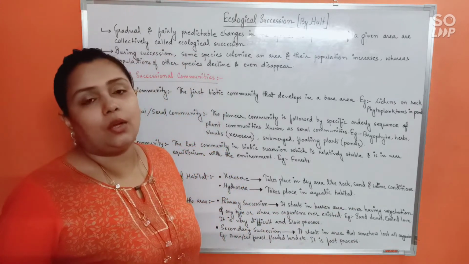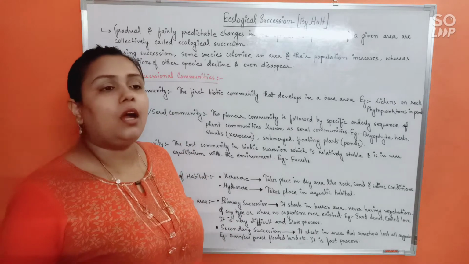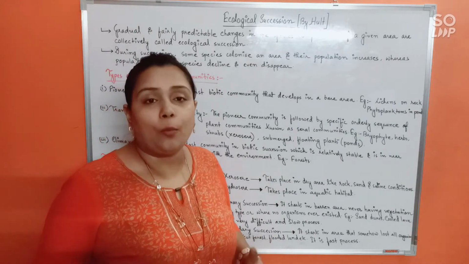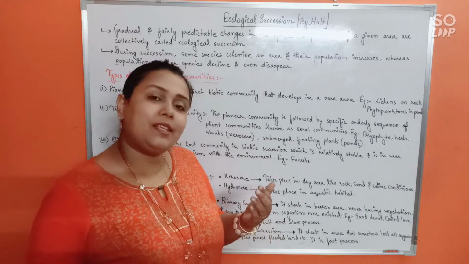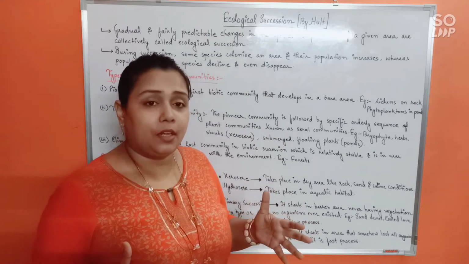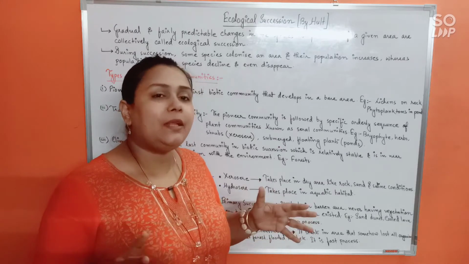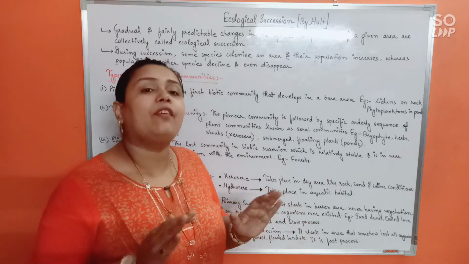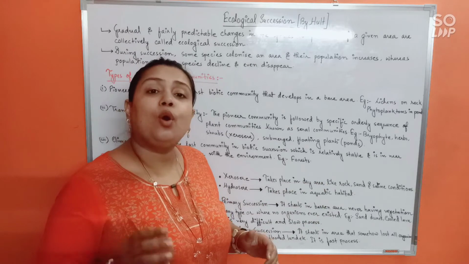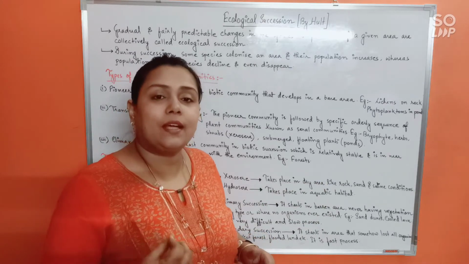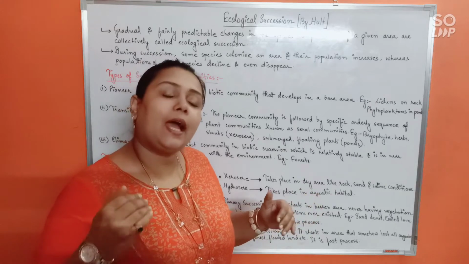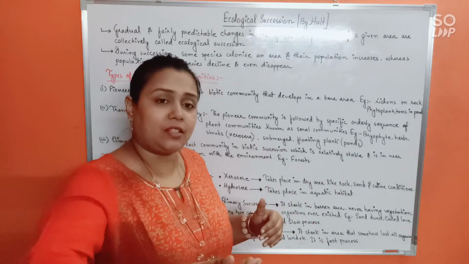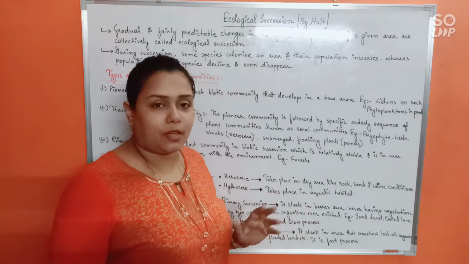So suppose, what I was telling you about, suppose a new area has been formed. Part of the land which was under the sea has suddenly appeared. So in that case, that is a completely barren area. No organisms have ever lived there, right? So in such an area, when succession begins from zero, there was nothing at all there, and from the very zero it starts, then we will call it primary succession.